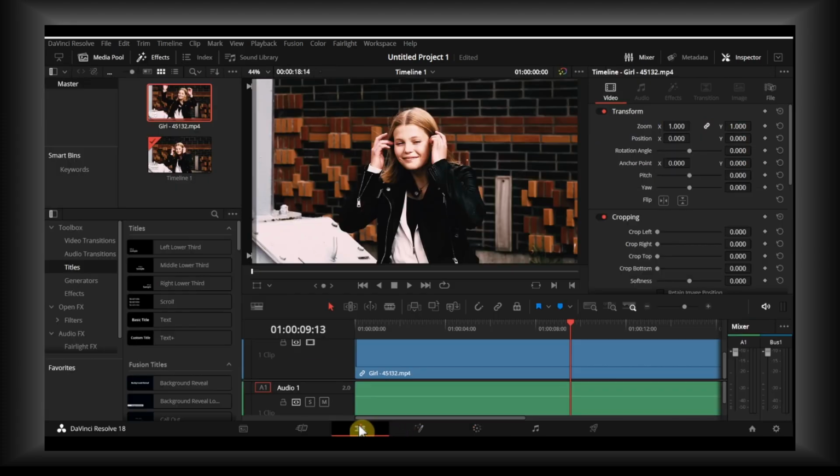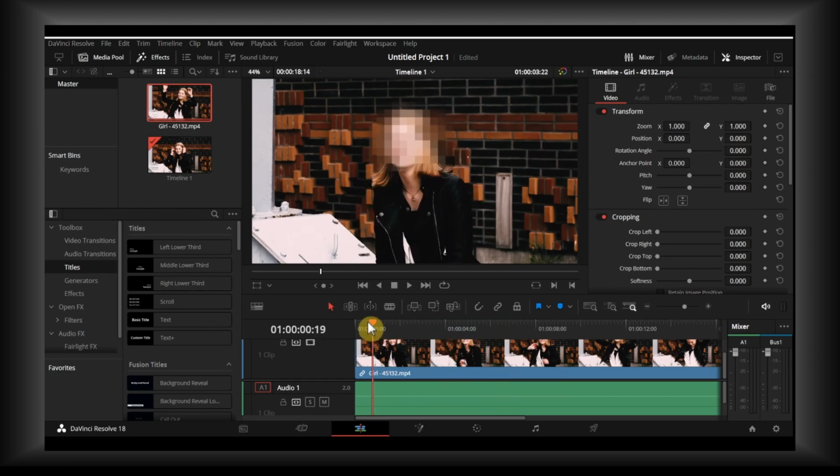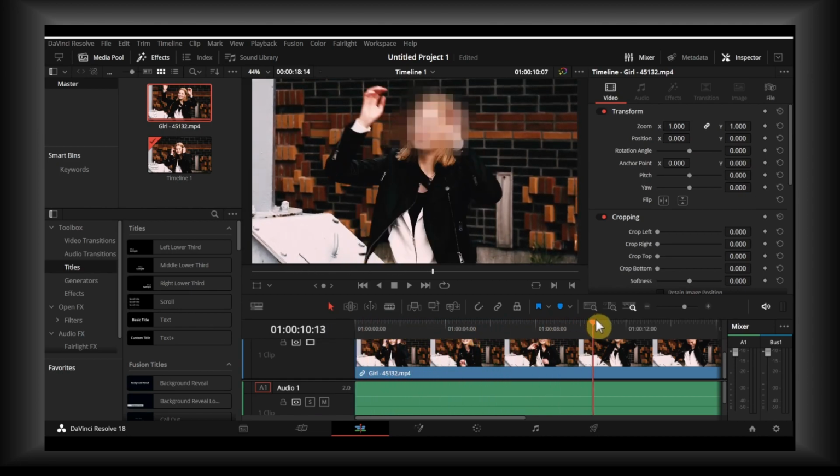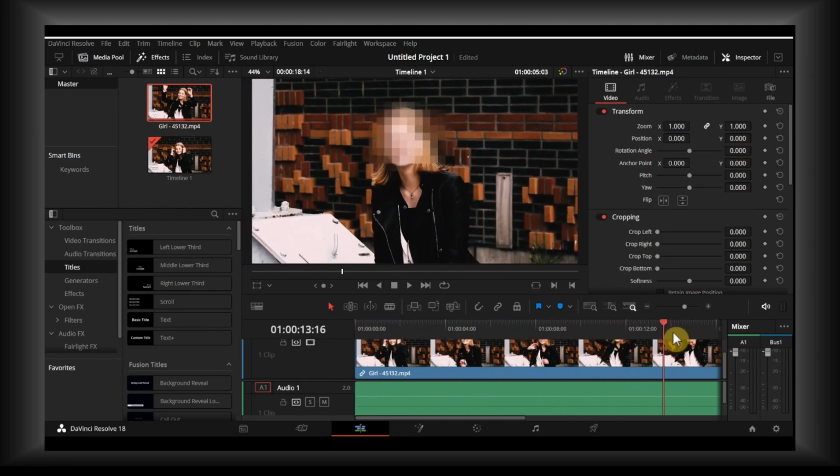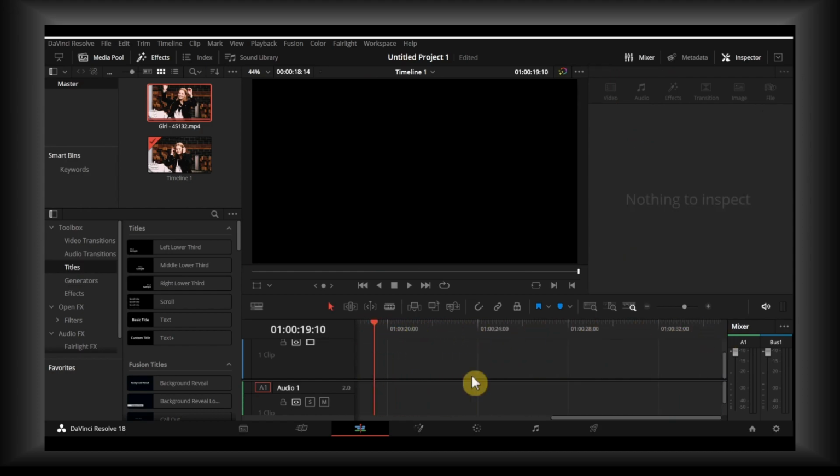And now if we go to edit, here we have the blur, and it is actually tracking her face, and it works perfect.